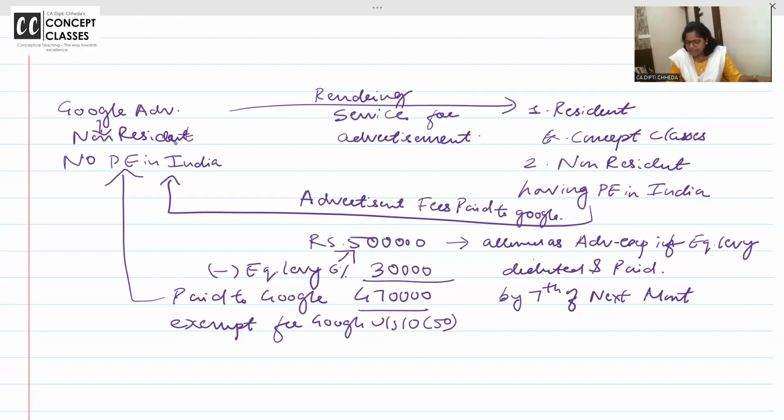Ma'am, this is exactly like TDS. Yes, equalization levy, Section 165. By 7th of next month, I have to deduct and pay to the government.